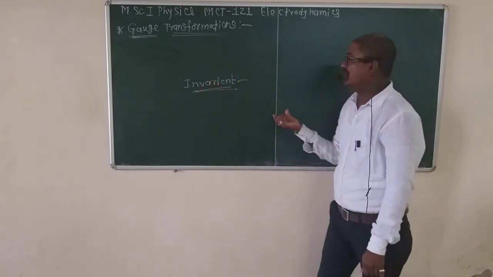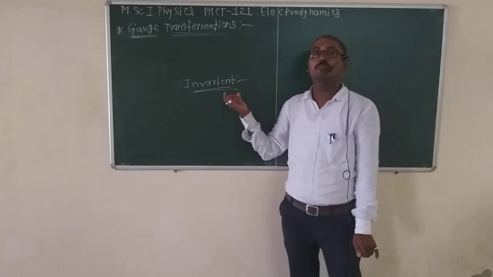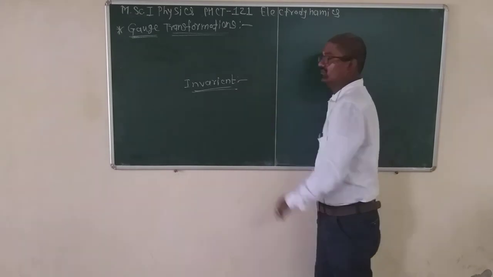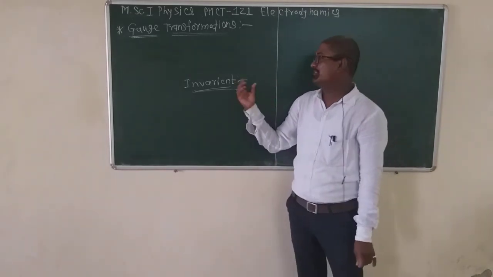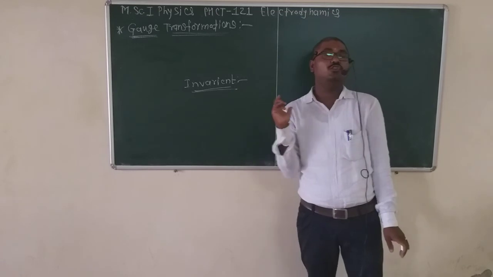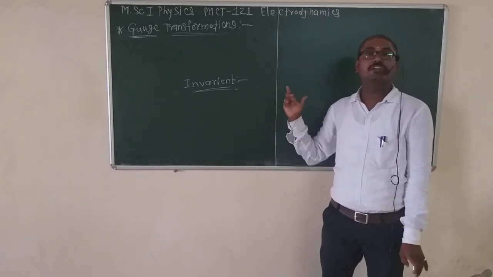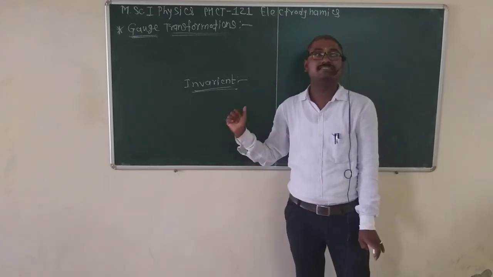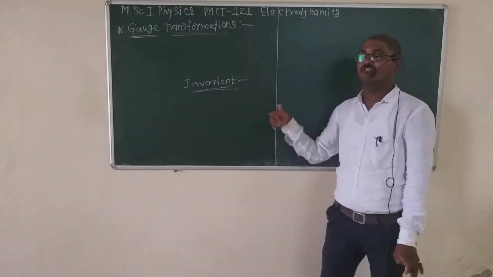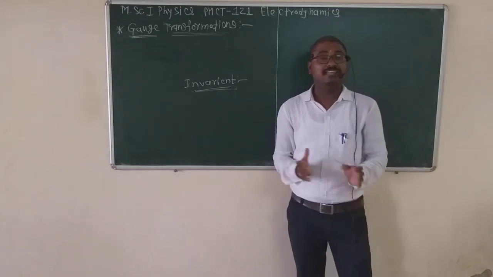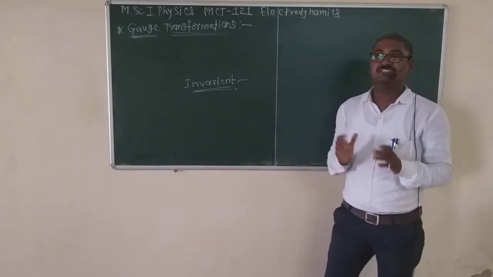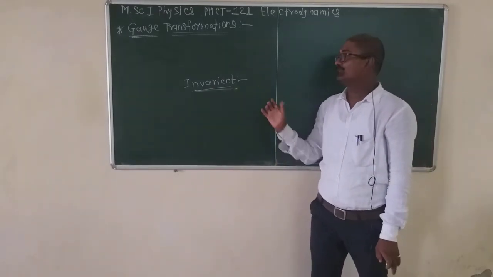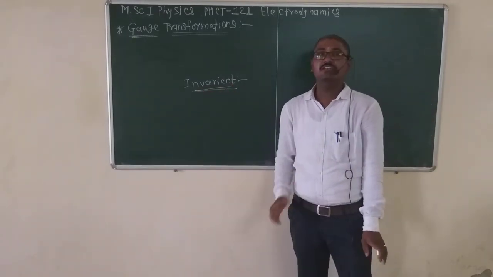Invariance in theoretical physics is a property of a system that remains unchanged under some transformation. It means we apply some transformation to the electric field and magnetic field, and the system remains unchanged. Unchanged means the system remains the same. This is known as invariance.